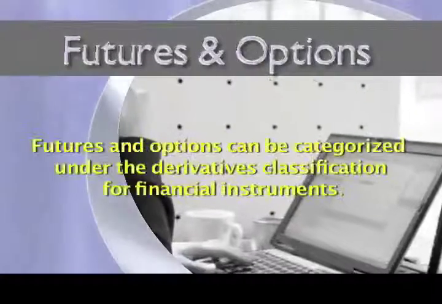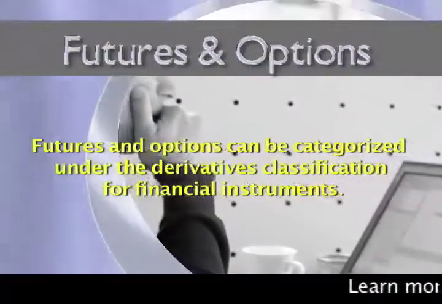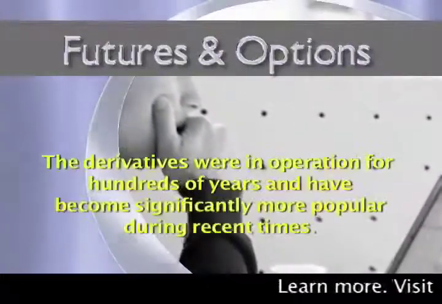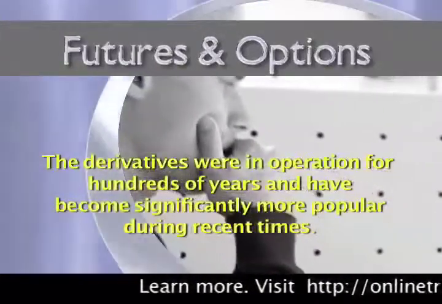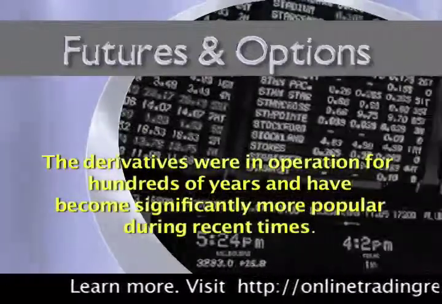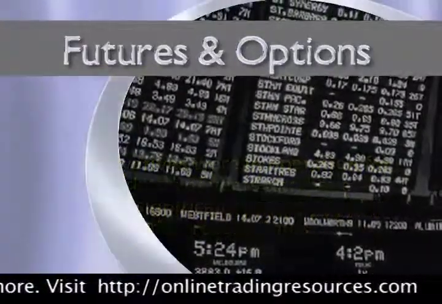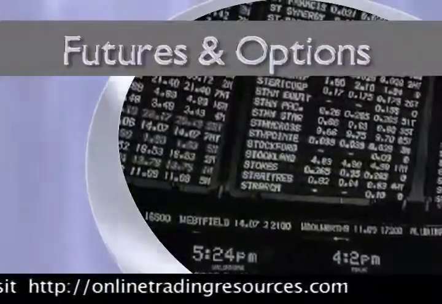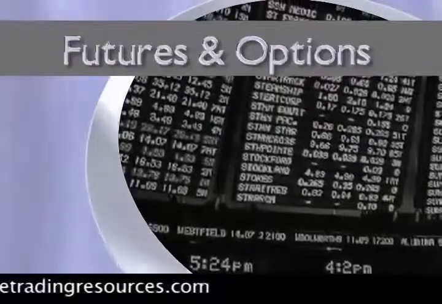Futures and options can be categorized under the derivatives classification for financial instruments. Derivatives have been in operation for hundreds of years and have become significantly more popular in recent times. This is in spite of the fact that they continue to face a lot of critique, with accusations that they cause the markets to be susceptible to lack of stability because of insufficient transparency.